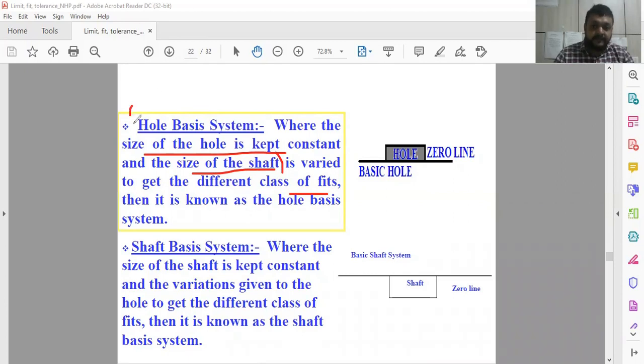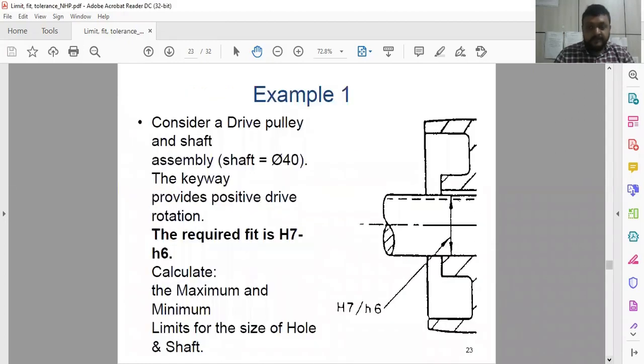That type of system is called the hole based system. And similarly, the shaft based system is also there, in which you keep the basic size of the shaft constant and variation is permitted in the holes to achieve the different classes of fits. So keep in mind the hole based system and shaft based system, and you can use them as applicable. Now you can easily understand this by this example.